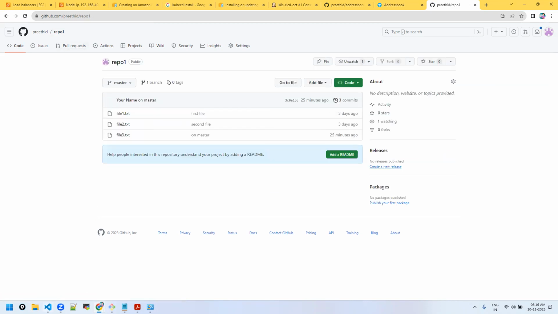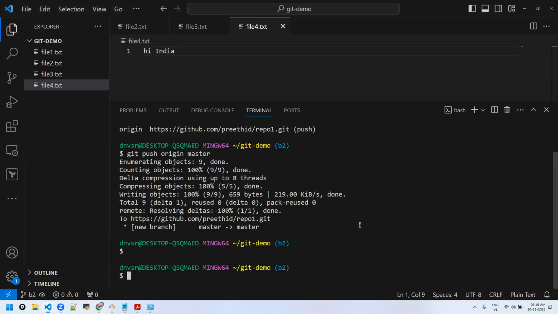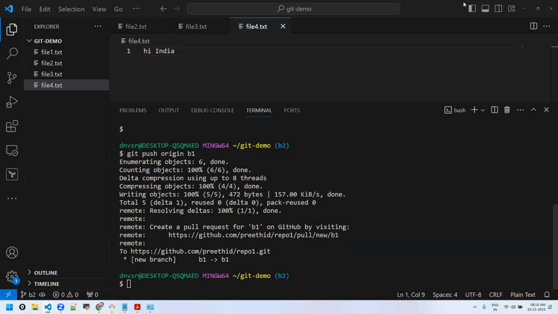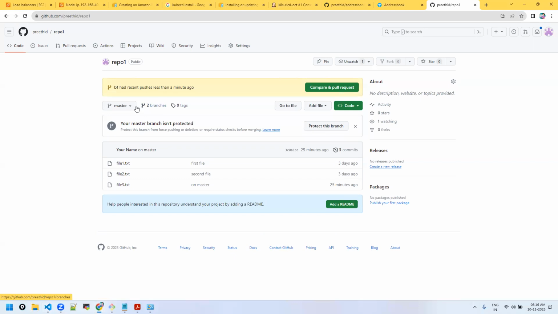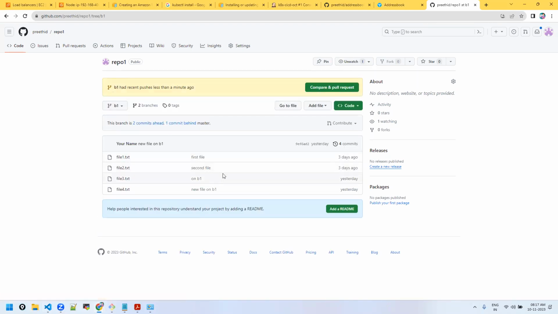Good. All of you good? So if you want to push something else, I want to push B1 also, you can do that. Git push origin B1. Earlier there was only one branch, but now if you refresh, you can see two branches. You can select the branch whichever you want to see here. See, four commits and the four files.